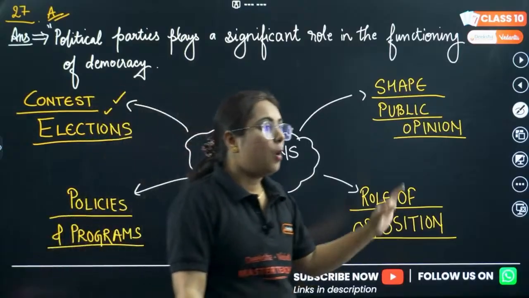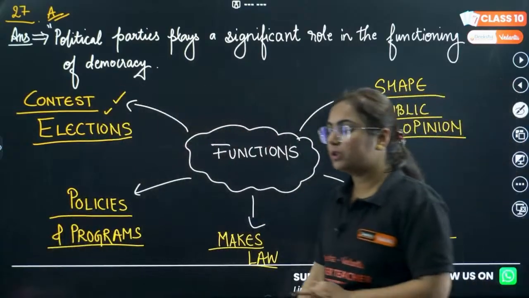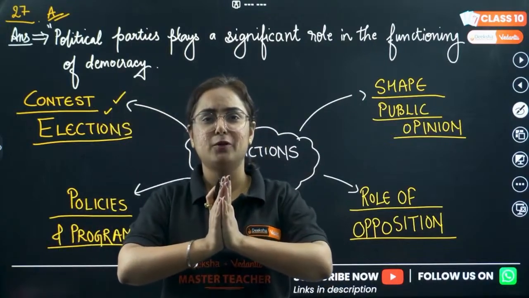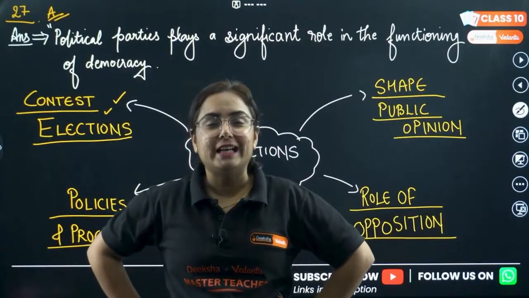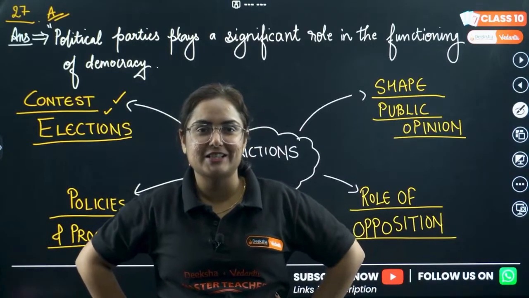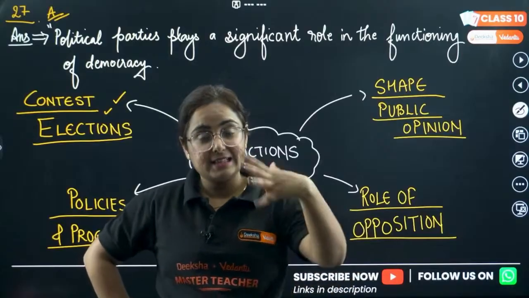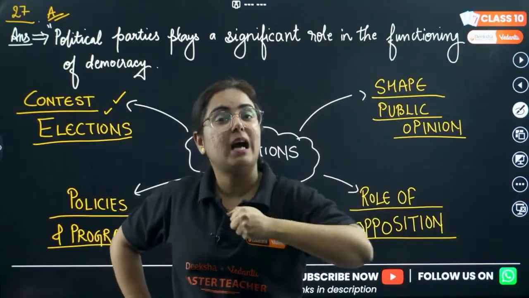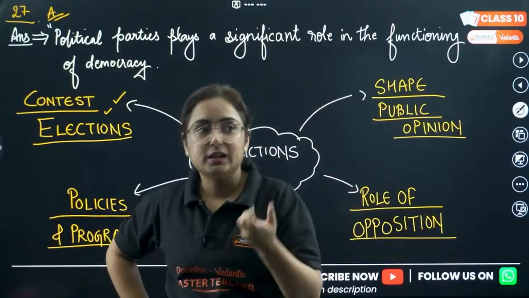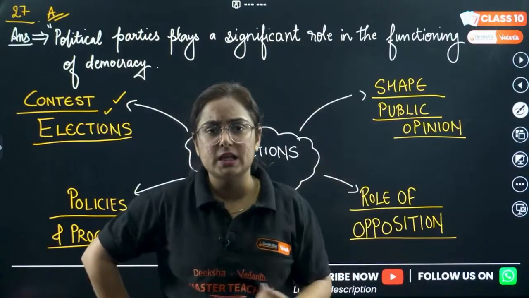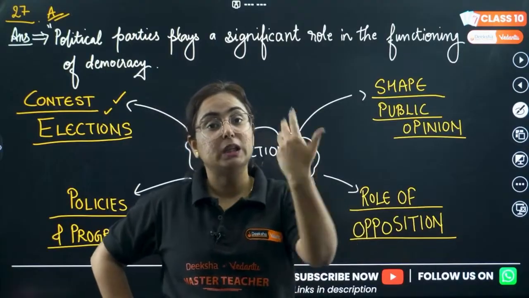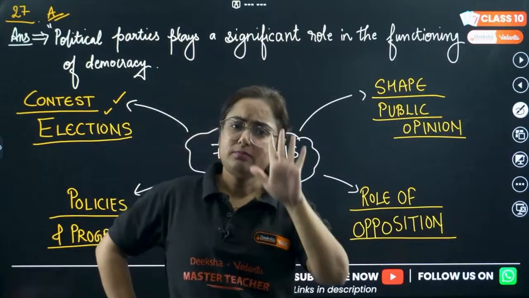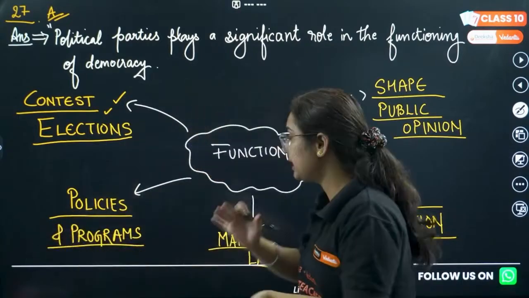Now, while contesting elections, have you ever noticed people coming to your home, joining hands, asking for votes? Joining hands for the first and the last time, asking for votes. Because at that time they tell you their policies and programs. Like recently there was an election in Bihar. You might have seen Prashant Kishore, Maithili Thakur and many other leaders sharing the policies and programs which they will implement after a successful victory in their election. Get it? So there is a policy and program framework for that.